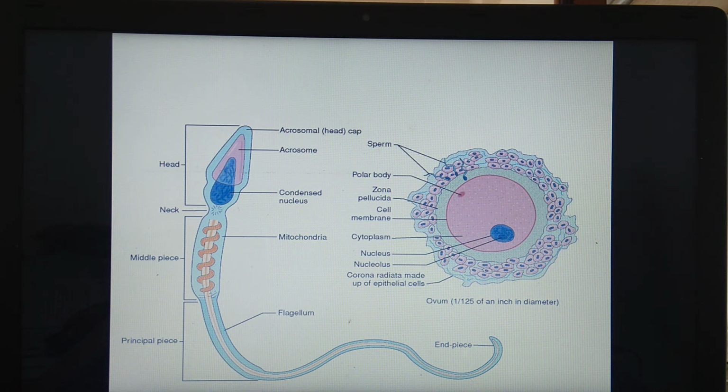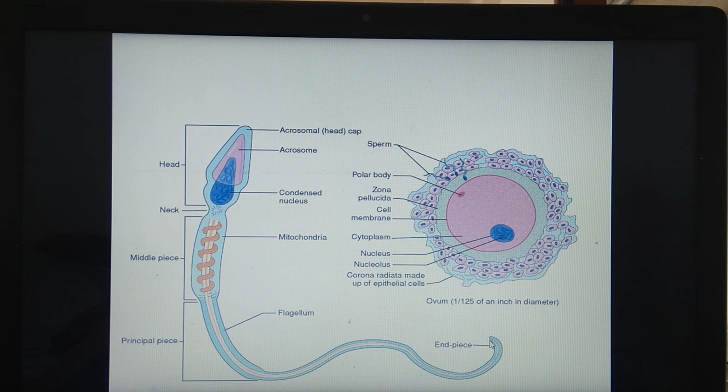Because of this wave of depolarization, the plasma membrane of the egg as well as the plasma membrane of the sperm head get dissolved. Which part of the sperm enters? This small nucleus and centriole, which are found in the region of the neck. That means this much part only. This neck region with centrioles and the upper part which consists of the head will enter into the ovum, and the remaining part, that is the middle piece and tail, will remain outside the ovum.